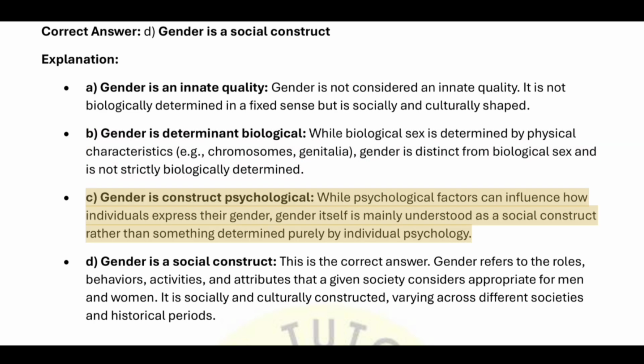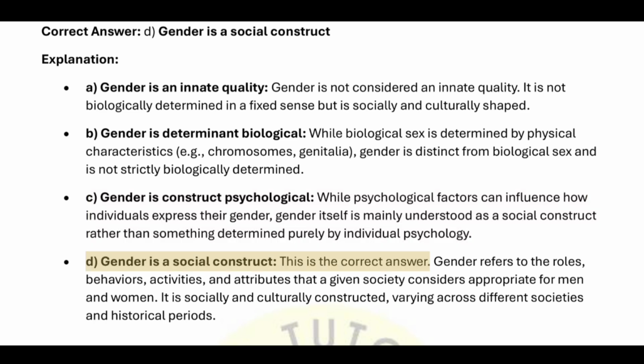C. Gender is a psychological construct. While psychological factors can influence how individuals express their gender, gender itself is mainly understood as a social construct rather than something determined purely by individual psychology.